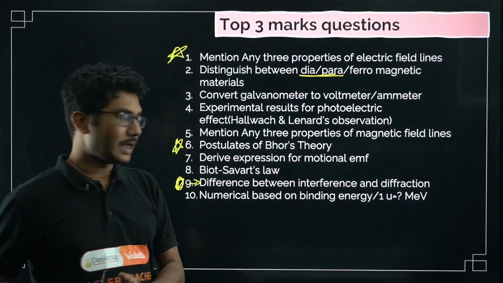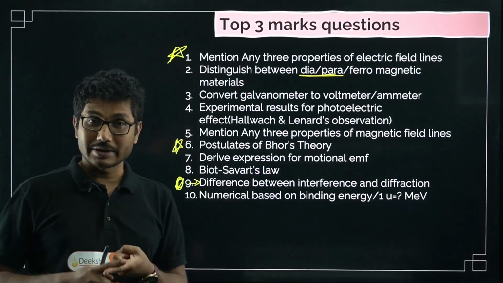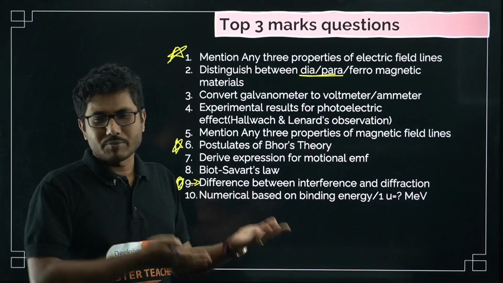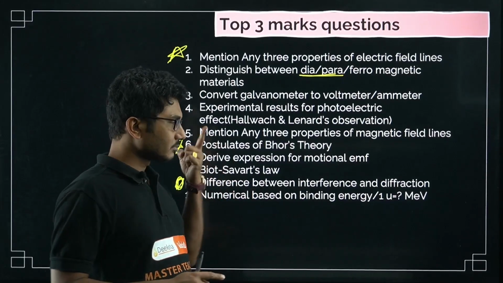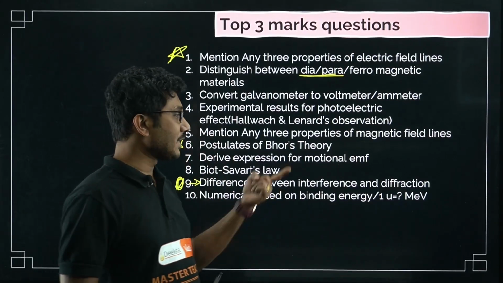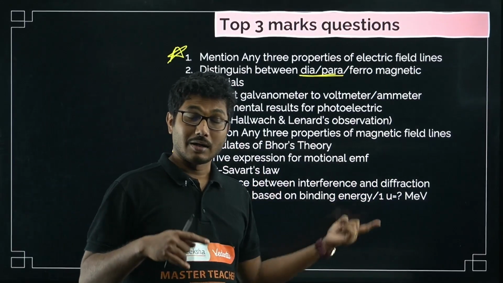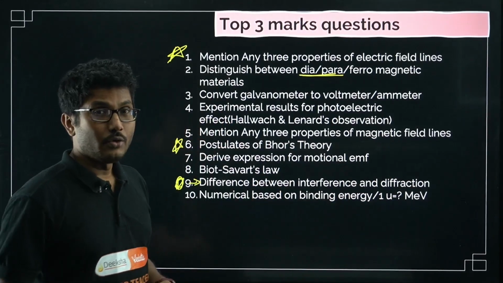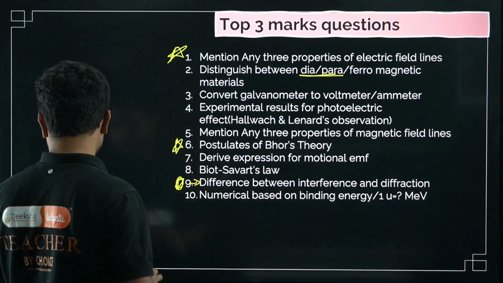So either binding energy of helium, binding energy of oxygen, binding energy of nitrogen, or binding energy per nucleon, where you have to divide it. These are the 3 more common binding energy problems, and there is one more: convert 1 atomic mass unit into mega electron volt. That is also another common question from this part.